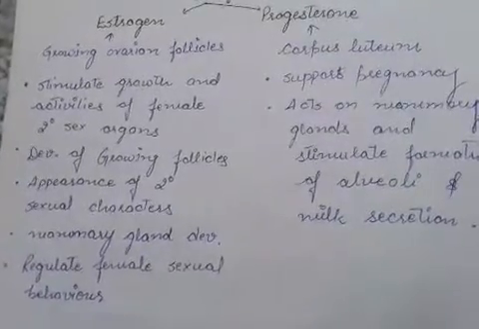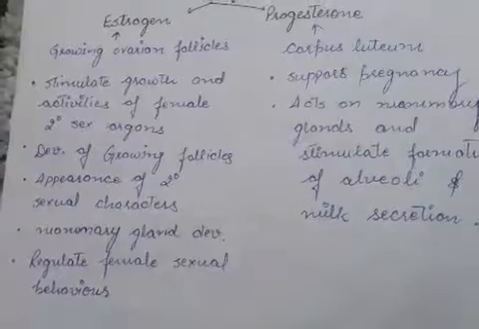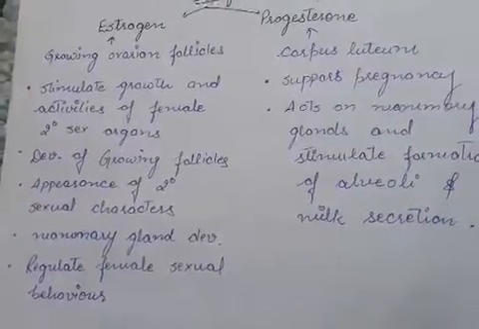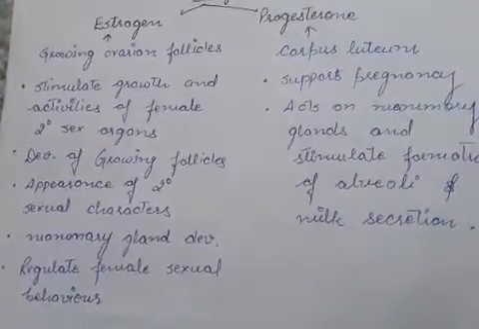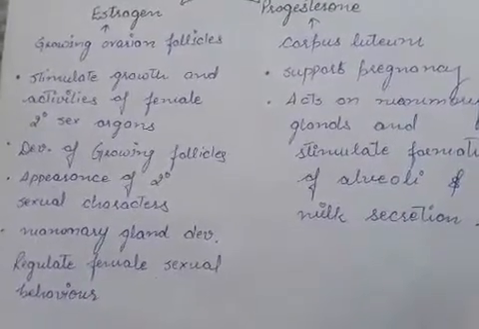It means in the female two hormones are released. First is estrogen, second is progesterone. Primarily estrogen acts before pregnancy and progesterone acts during pregnancy, so it controls the pregnancy in the female.